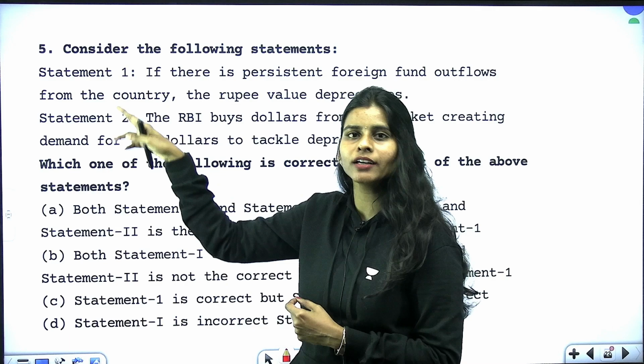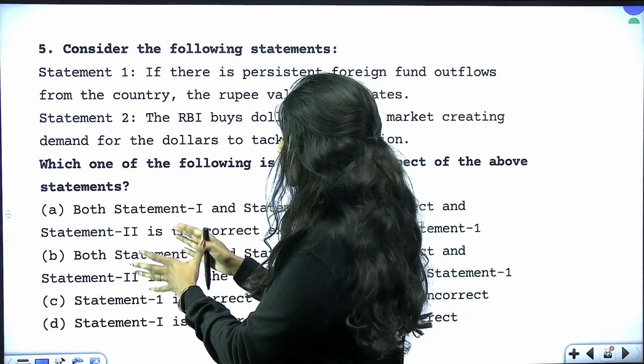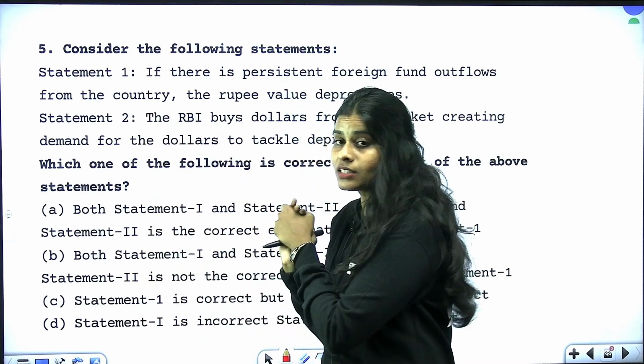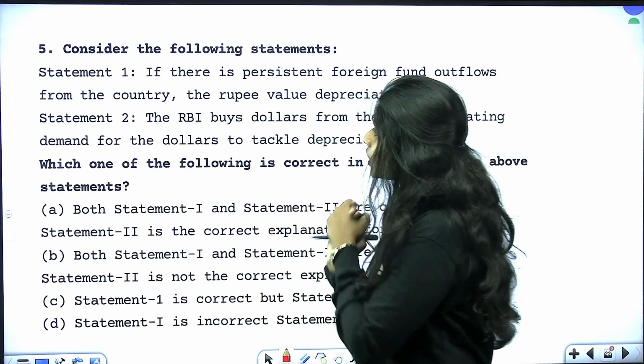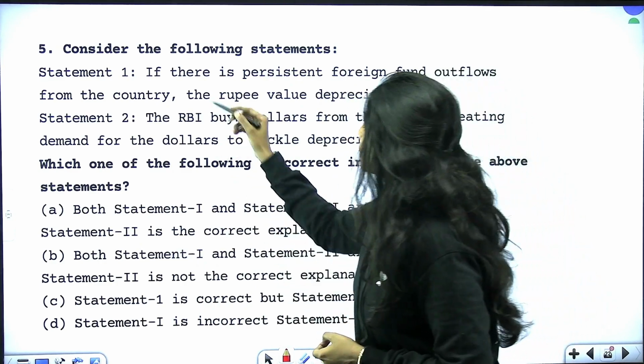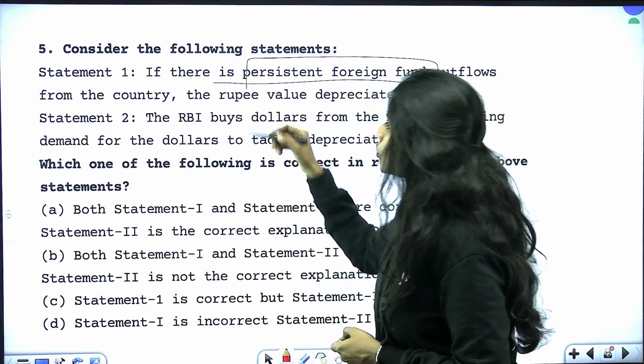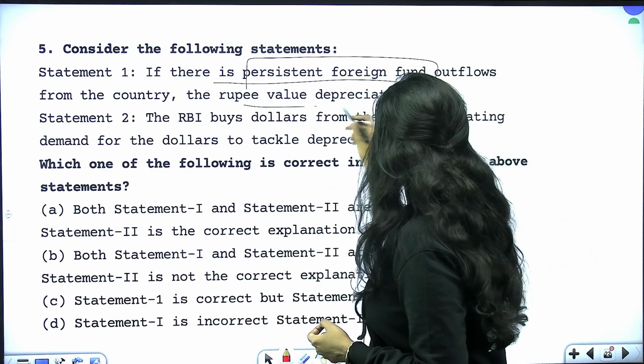They will give you statement 1 and 2 and ask you to find out the options, right? This pattern of questions can be seen more frequently in your previous year questions. So let's read this now. If there is a persistent foreign fund outflow from the country, the rupee value depreciates.